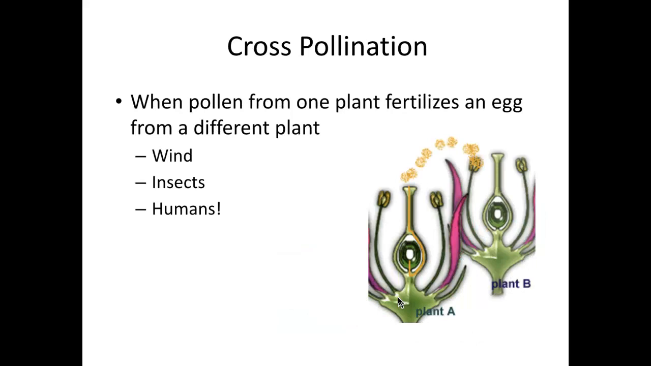Cross-pollination is when two different plants pollinate each other. And this doesn't necessarily happen that naturally, so it needs a little bit of help. Wind can blow pollen from one flower on one plant to another flower on a different plant. Or insects such as bees can take the pollen when it lands on the flower and then move it to another plant. And humans can also cross-pollinate plants.